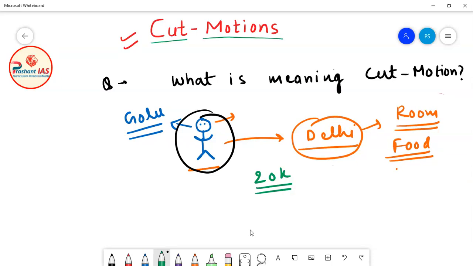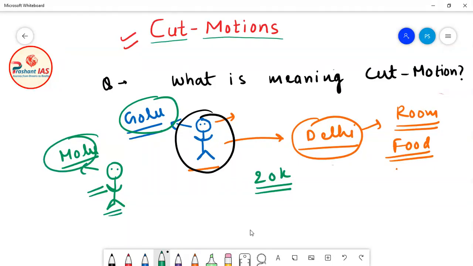Now one day, one of the friends of Golu, let's suppose his name is Molu, who is Golu's friend since childhood, which means the parents of Golu also know Molu. One day Molu called Golu's father.